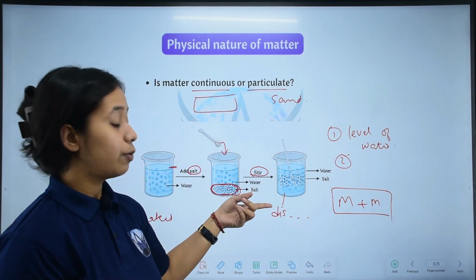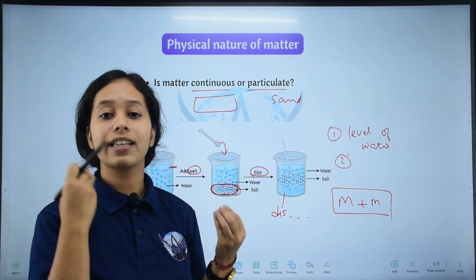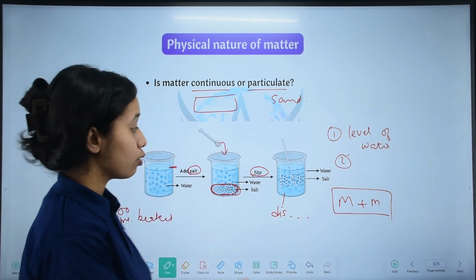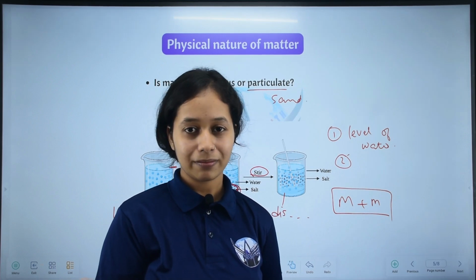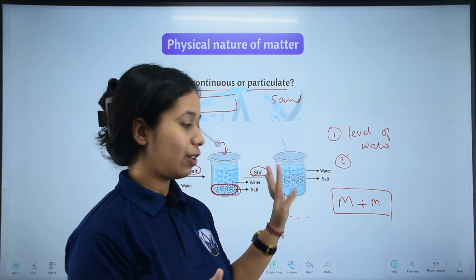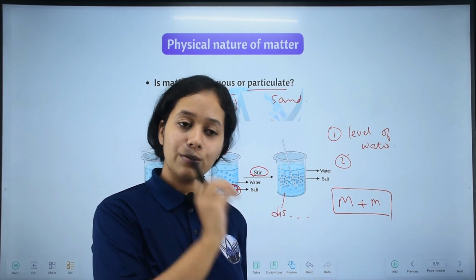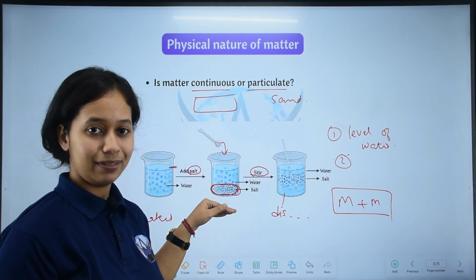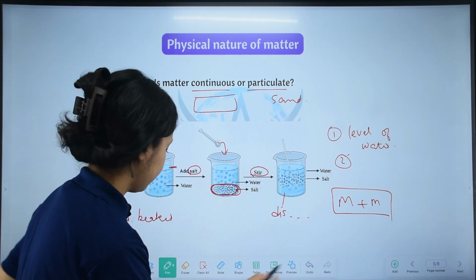But here we are not seeing that change. Again we are adding matter plus matter, but we are not seeing that change. Why? Where did the matter go? The salt particles that we initially saw, where did they go? Did they disappear into thin air? Did the transparent water disappear? So scientists came to a conclusion about the particles of salt and water particles.